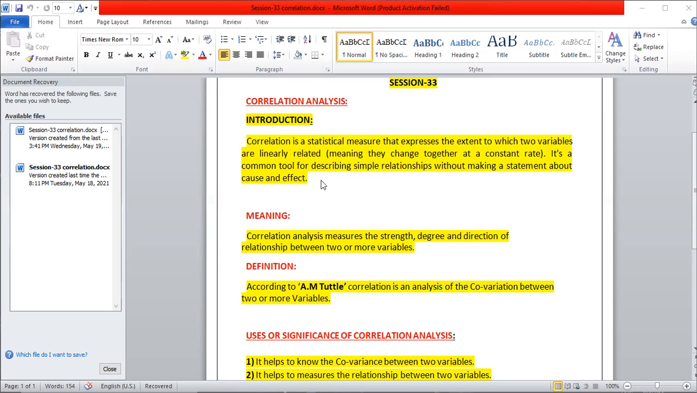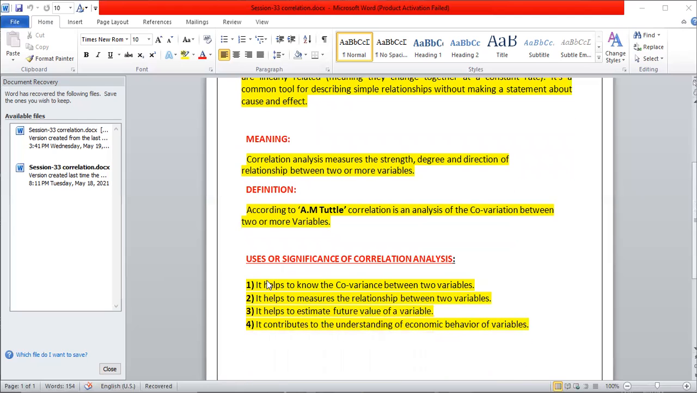And here, why we have to study correlation analysis. Next, what is the meaning of correlation analysis? Some experts have given the definition. We have understood what correlation analysis is. Then what is the significance of correlation analysis?